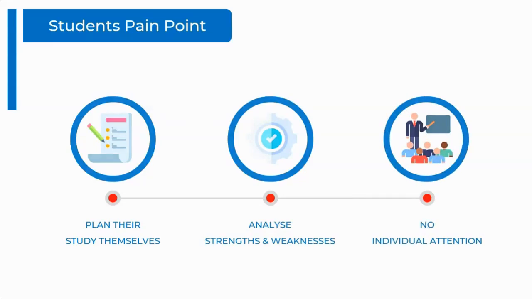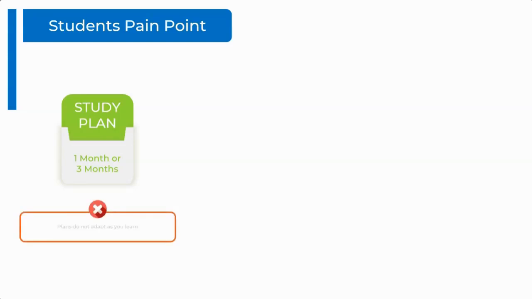And what we found was that the existing solutions in the industry were trying to solve the problem, but only partially. Even the solutions that provide you with a study plan only give you a standardized, static 1 month or 3 month plan, which is not really personalized for you. You have to stick to that plan. These plans do not adapt as you learn. So let's say you have 1 week of holiday coming up and you want to put in extra effort, the plan will not adjust. Let's say there's a hard time at office and you're not able to prepare for some weeks, the plan is not going to adapt at all.